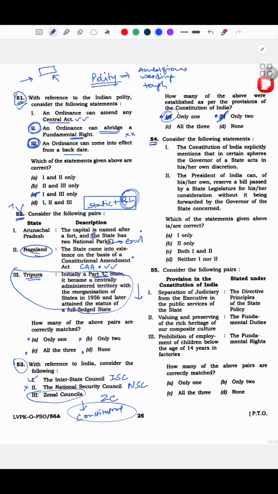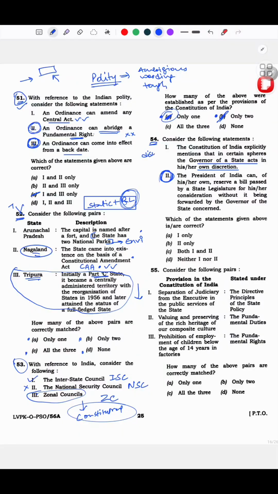Now 54. Consider the following statements. The Constitution of India explicitly mentions that in certain spheres the governor of the states acts in his or her own discretion. The President of India can, of his or her own, reserve a bill passed by a state legislature for his own consideration without it being forwarded by the governor of the state concerned. Honestly, I didn't know this.